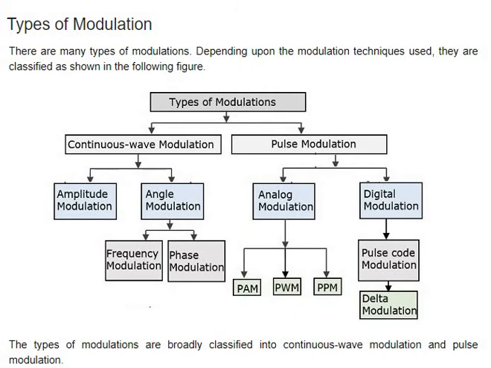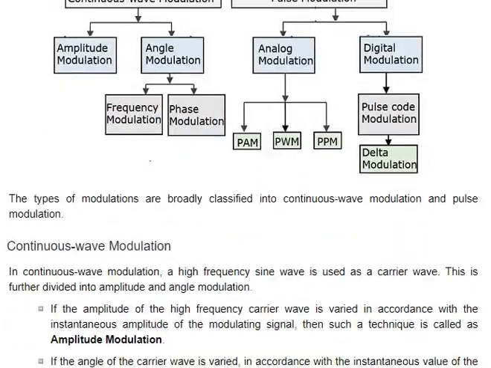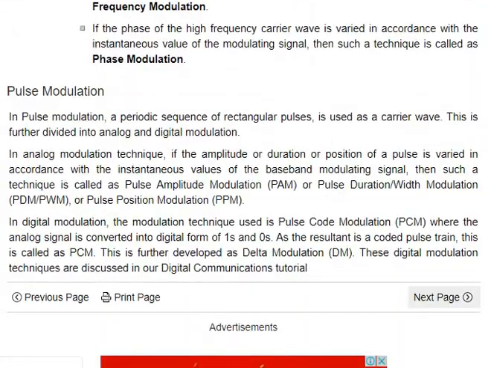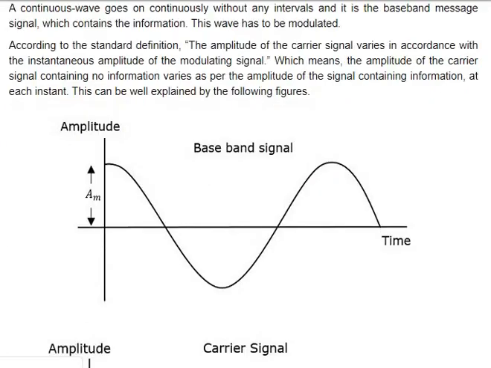You see, in continuous wave we have AM, which means amplitude modulation, and angle modulation, which is divided into two types: frequency modulation and phase modulation. In analog modulation and digital modulation, the parameters that are changed are different. Pulse amplitude, pulse width, pulse position, pulse code modulation, delta modulation. We'll go in depth into these later. I'll not explain much about them here, but I'll explain more later.